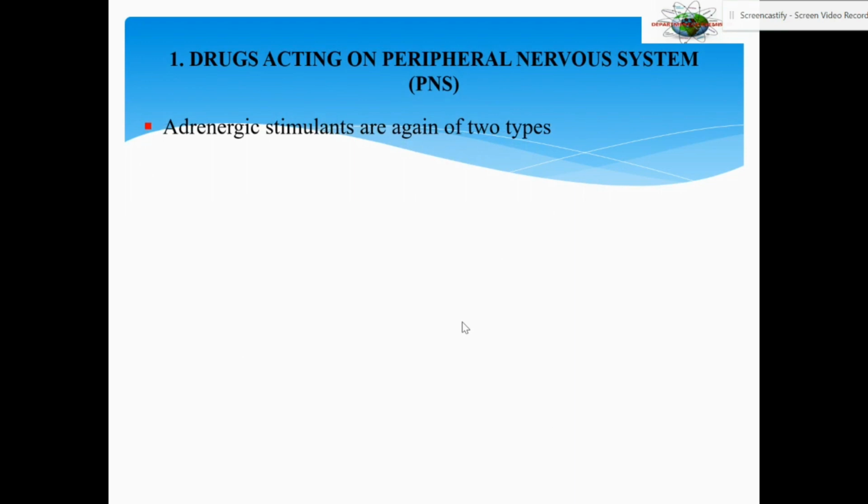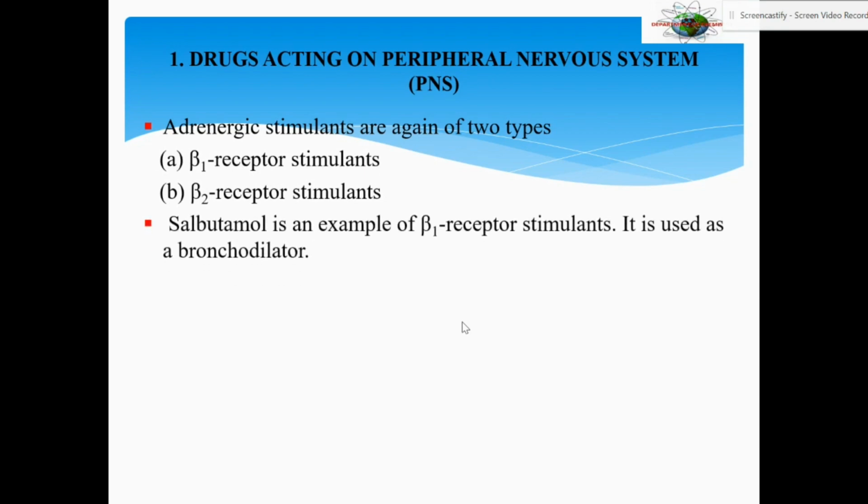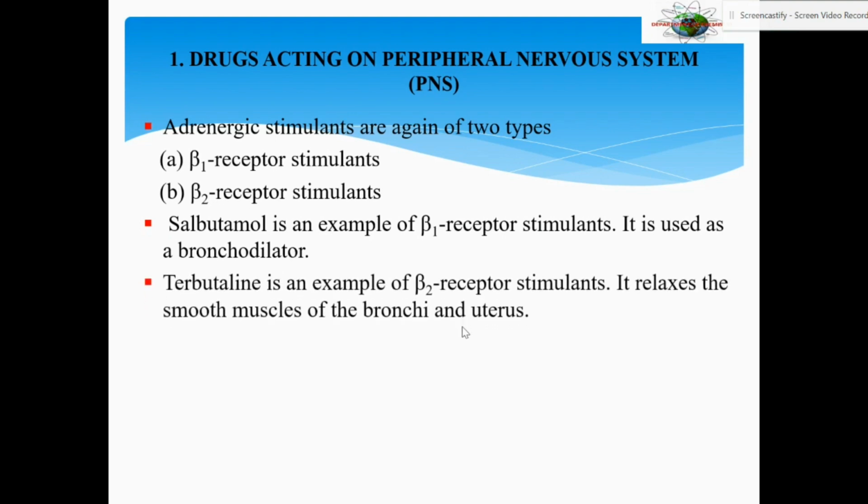Adrenergic stimulants are again of two types, beta 1 receptor stimulants and beta 2 receptor stimulants. We know salbutamol is a generic name for a drug which is given in times of respiratory distress. If a person is suffering from an asthmatic attack or respiratory congestion, salbutamol performs the role of bronchodilation. It dilates the windpipe. So salbutamol is an example of beta 1 receptor stimulant.